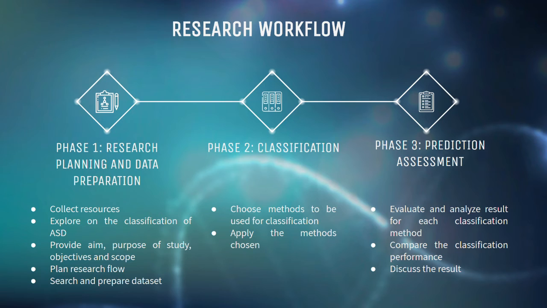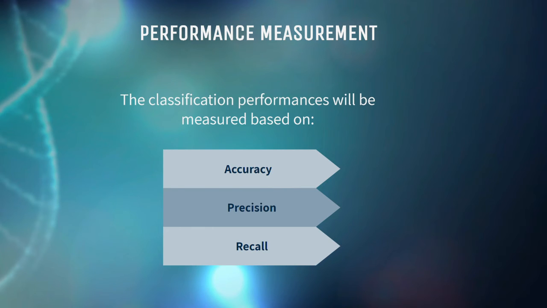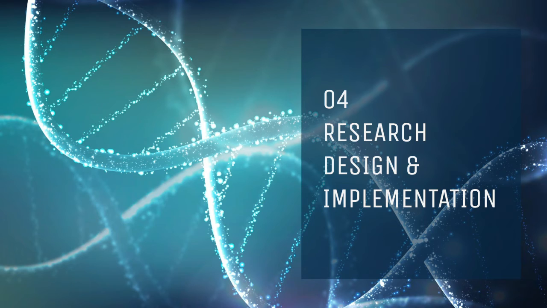In phase 2, which is classification, the methods to be used for classification are chosen and will be applied. Lastly, phase 3 is about prediction assessment, in which the result for each classification method will be evaluated, analyzed, compared, and discussed. The classification performance for each method will be measured based on accuracy, precision, and recall. In this part, the research design and implementation will be explained in detail through data preparation and model parameter.